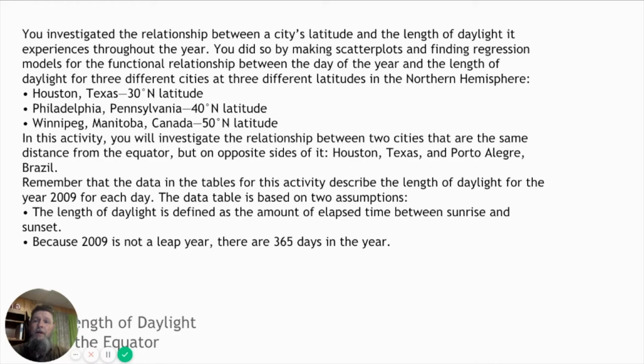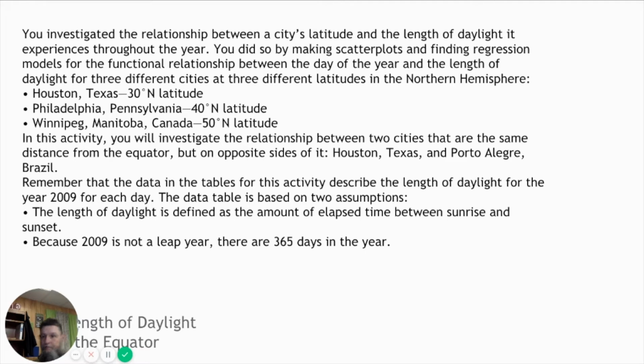Let's keep going. So in the last couple of assignments, we've investigated the relationship between a city's latitude and the length of daylight it experiences throughout the year. And we did so by making scatter plots and finding a regression model for the functional relationship between the day of the year and the length of the daylight for 3 different cities at 3 different latitudes in the northern hemisphere.